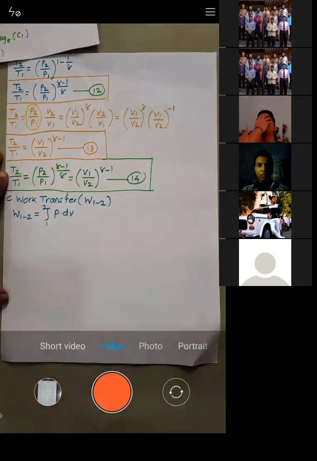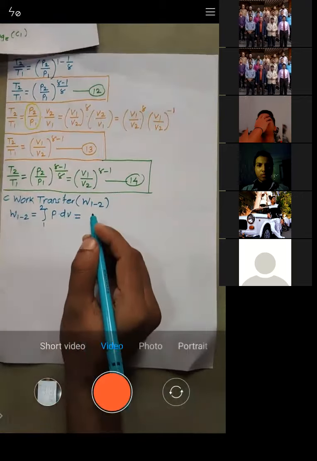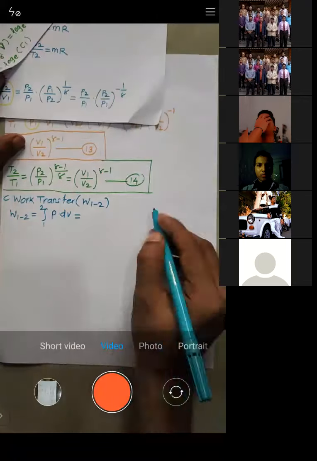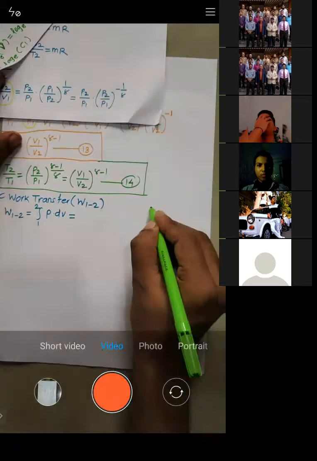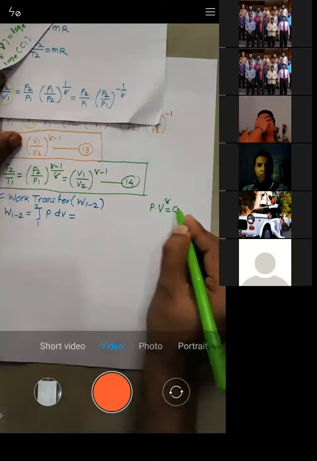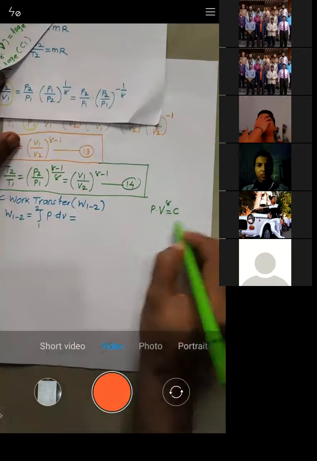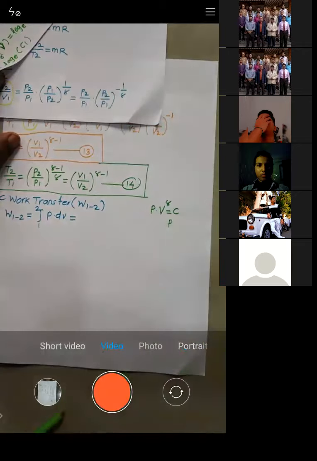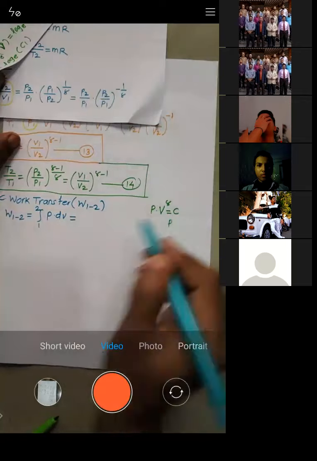Let's solve it. So W12 is equal to, now see, the value of P should be known to me, right? What is P? I'll tell you roughly. You know that PV raised to power gamma is equal to C. This is the law for the adiabatic process. So what is P? From this, P is given by C by V raised to power gamma.